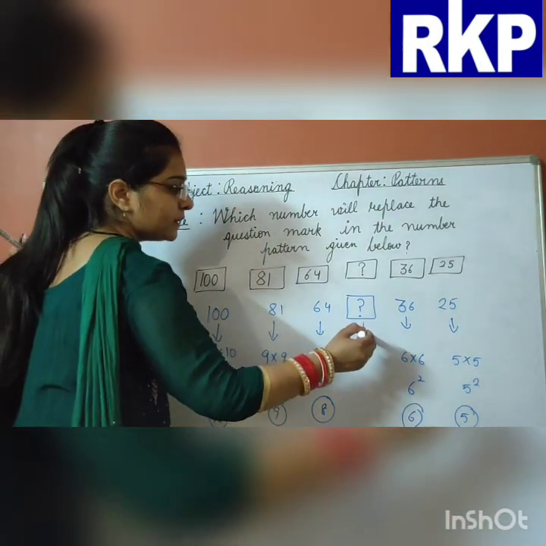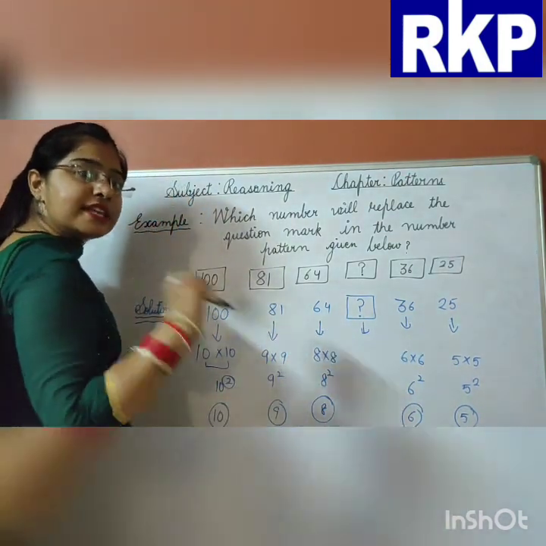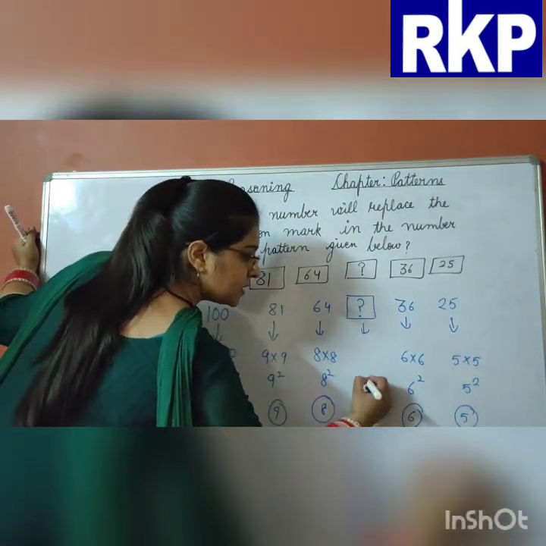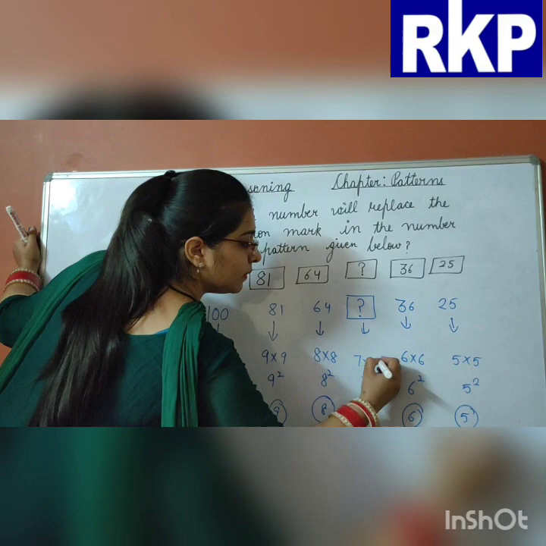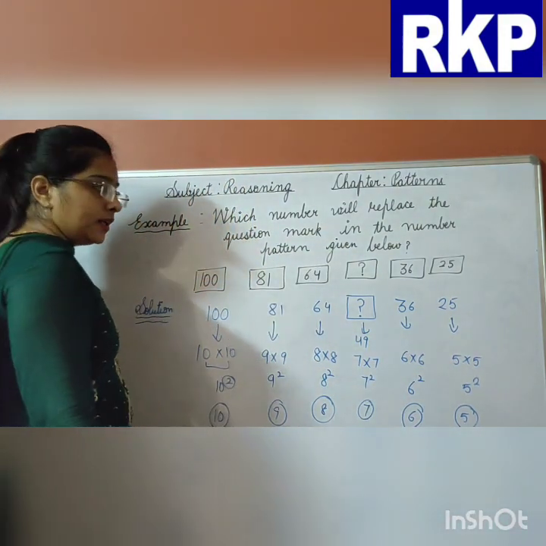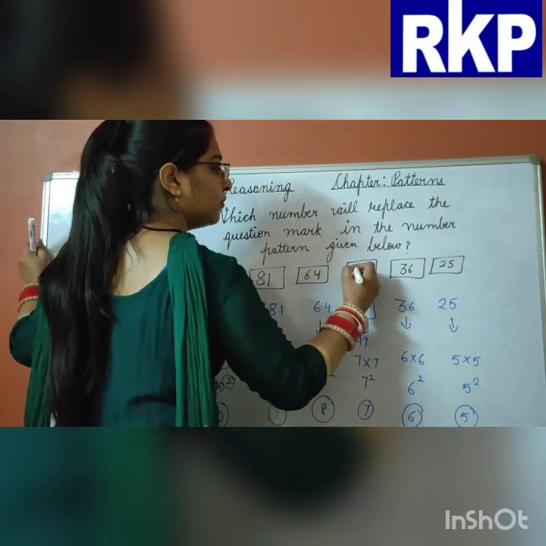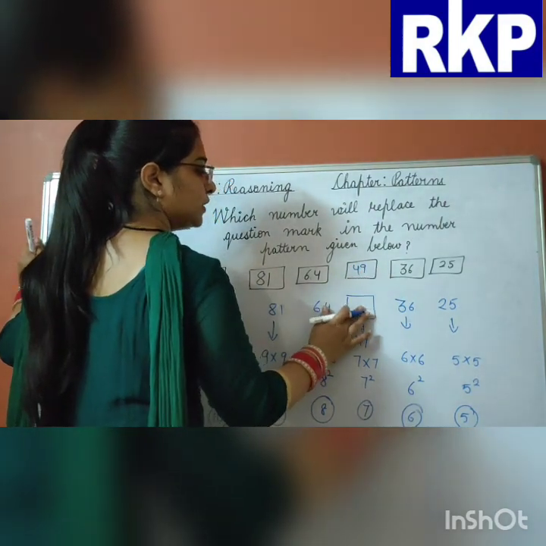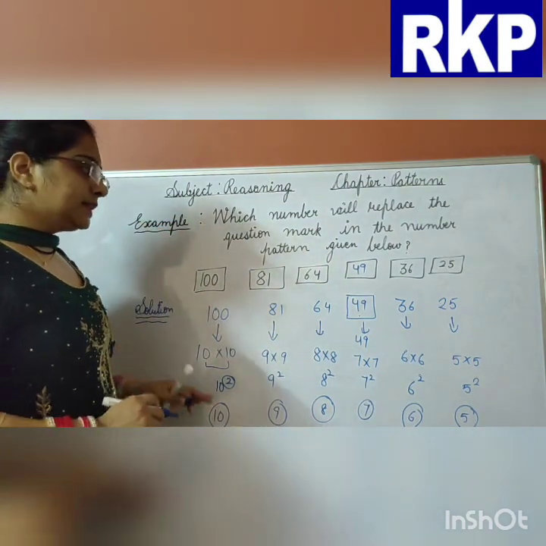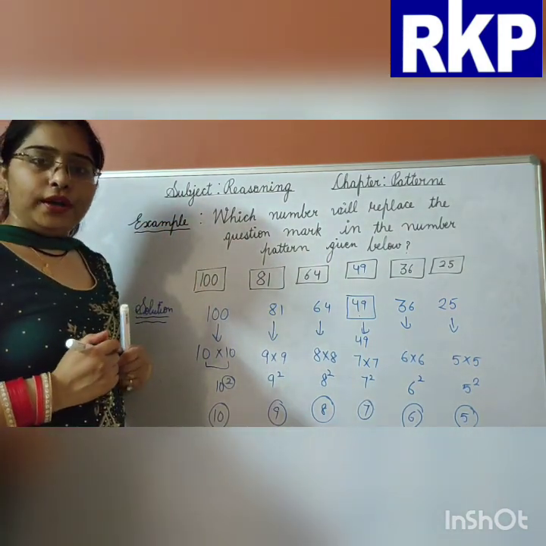So which is the missing number here? 7. 5, 6, 7. It means square of 7. 7 multiplied by 7. 7 sevens are 49. So what is the answer here? 49. So this is the missing number here. I hope this example is clear to you all.